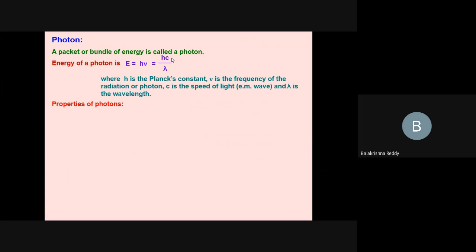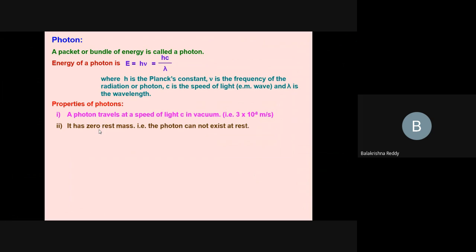Now, what are the properties of photons? Photon travels at the speed of light in vacuum, which is 3 into 10 to the power of 8 meter per second. This is the most important thing. And it has zero rest mass. Understand the wording. That means the photon cannot exist at rest position.